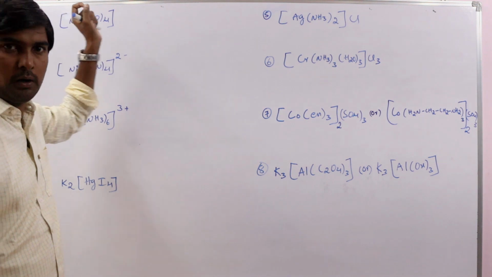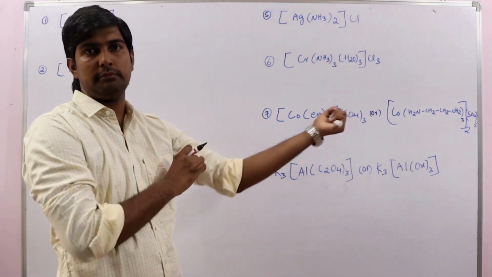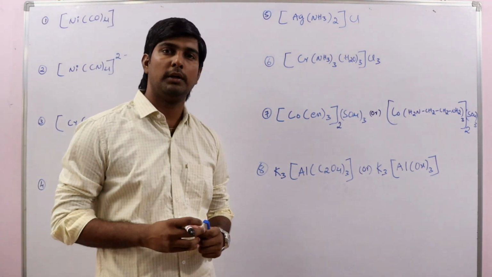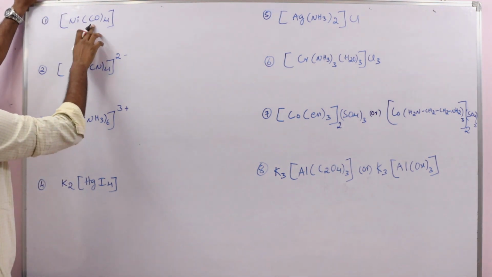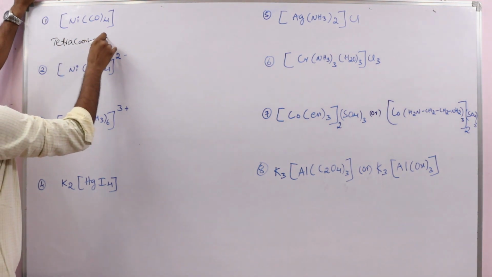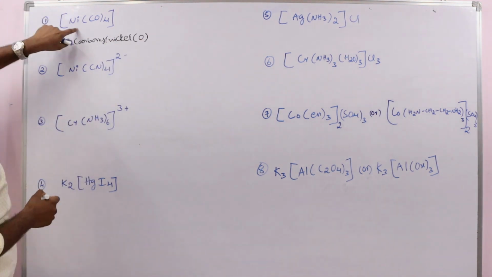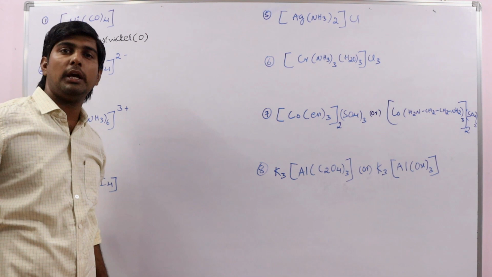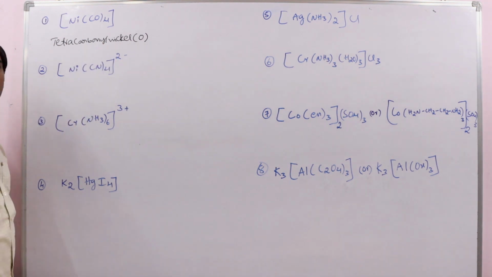We already discussed how to calculate the oxidation state. If you don't know, you cannot write the correct IUPAC name because we must mention the oxidation state. So if you have any doubts, go through that video once. Here, Ni(CO)4. This is a carbonyl, four times we have, so tetracarbonyl nickel 0. These are all neutral. Already we discussed in metal carbonyls, the oxidation state of the metal is 0. So tetracarbonylnickel(0). Don't leave any space here.